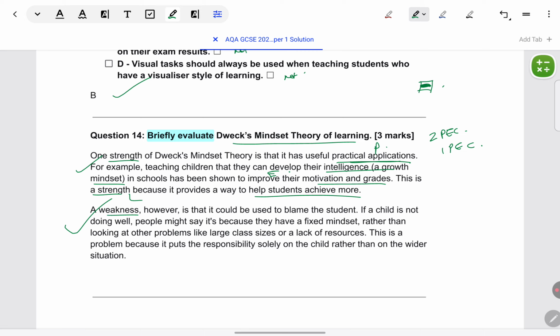Then weakness wise, it can be used to blame the student. That is one feature which is a weakness. Evidence, because if students have a fixed mindset, then we will say because of their fixed mindset they aren't performing well. And actual issues like class size being too big, so no individual attention, or resources being limited, so students don't have enough to study from, will be ignored. It's like victim blaming. And then conclusion, why this becomes a weakness of the theory, because responsibility is being put solely on the child, which is unethical.